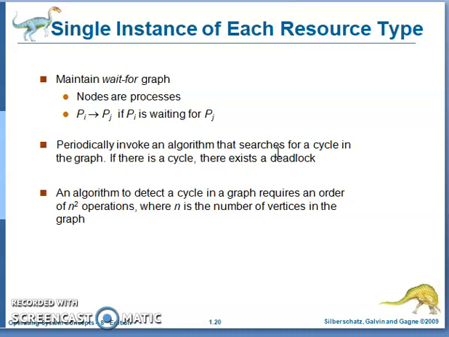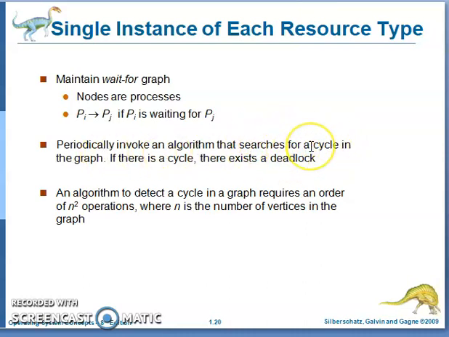First, we discuss the single instance of each resource type. Wait-for graph: nodes are processes. If Pi is waiting for Pj, there is an edge from Pi to Pj. Nodes are processes, Pi and Pj. Periodically invoke an algorithm that searches for a cycle.